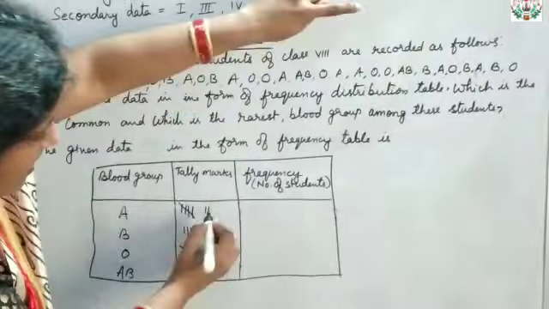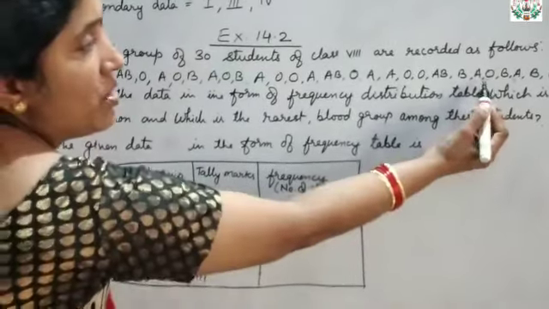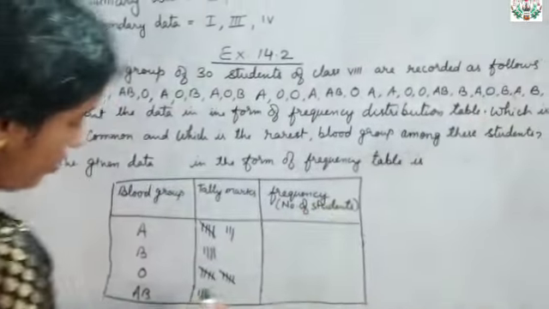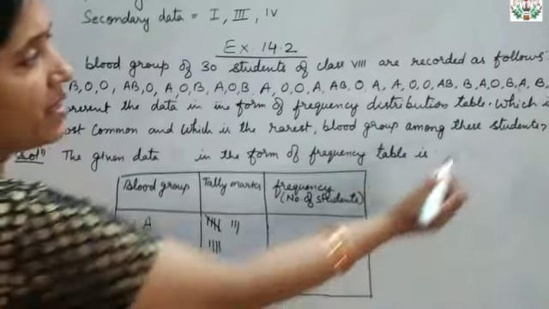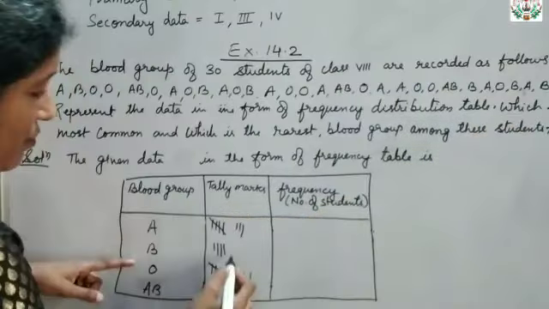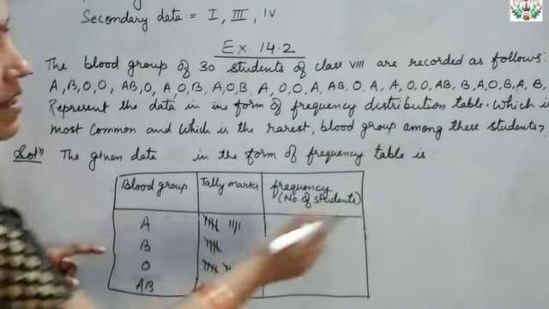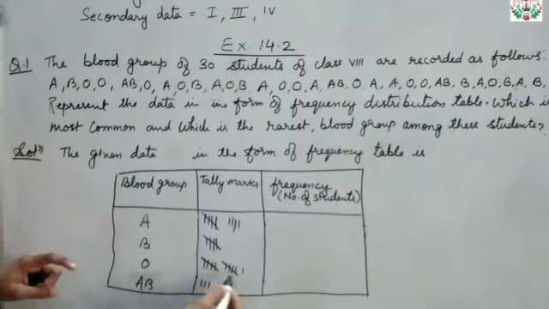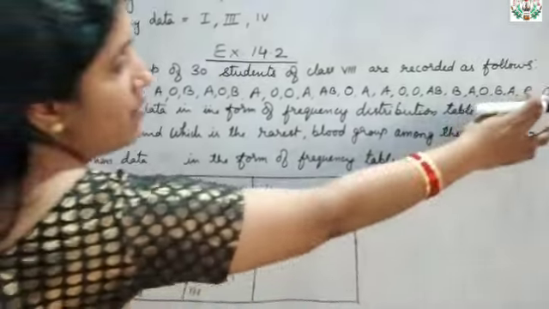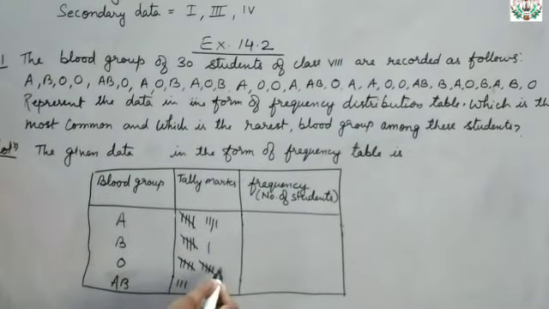Then A, then 1. After that you can see 1 more O. So here O, 1 more line. Then comes B, cross line. Then comes A, 1 more line. Then comes B, here 1 more line. Then comes O. O means 1 more line.